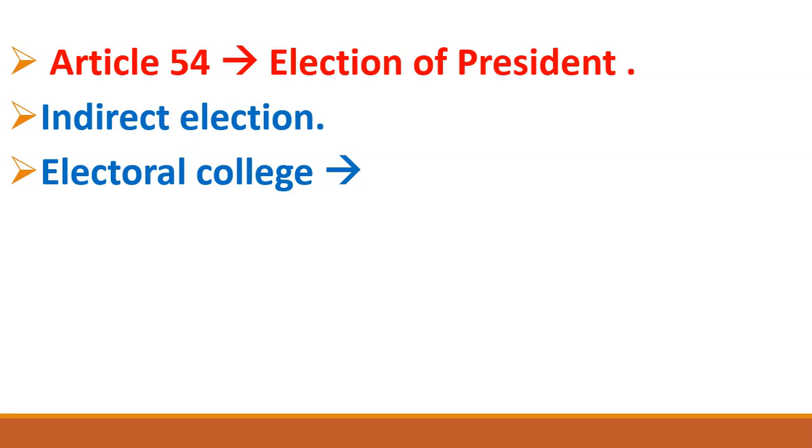So the first point is that people do not give vote in the election of the president, meaning he is not elected directly. The president is elected by indirect election, meaning the representatives of the people give vote in the election of the president. Now the question arises: what is the electoral college of the president? Electoral college means who are authorized to give vote in the election of the president, who are the electors for the president.